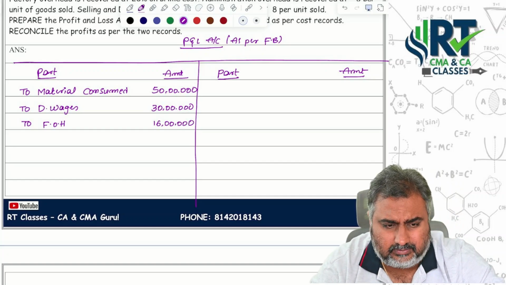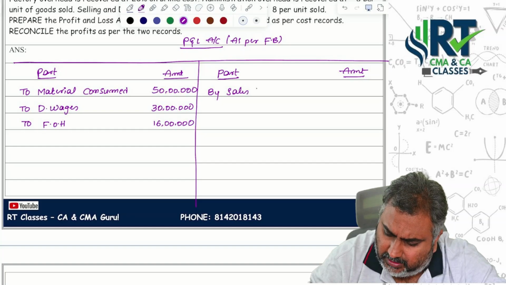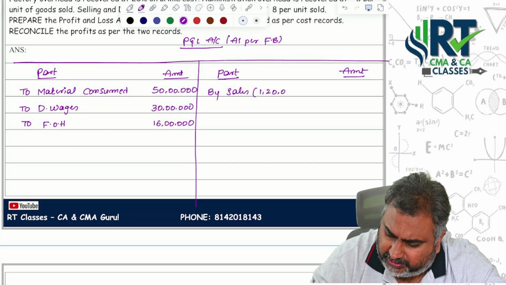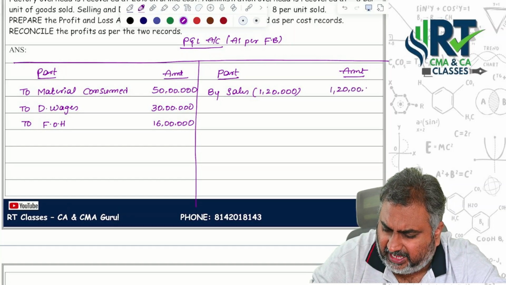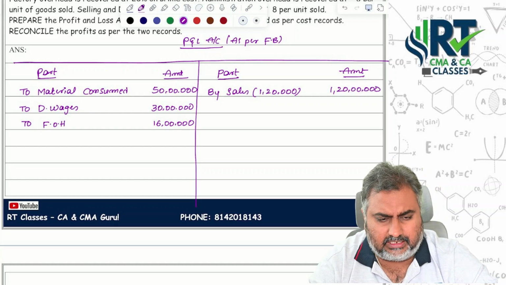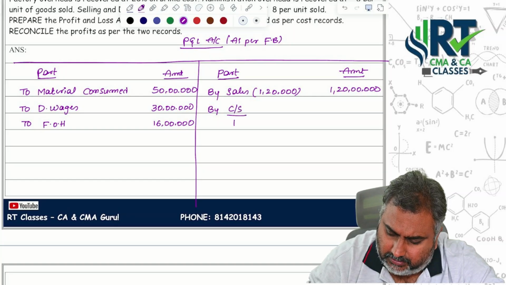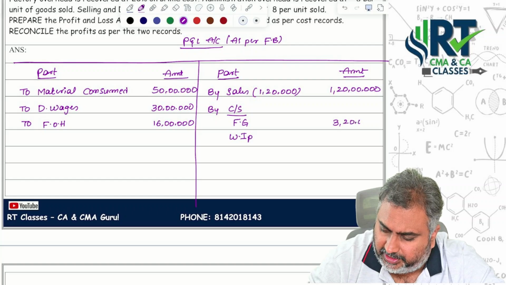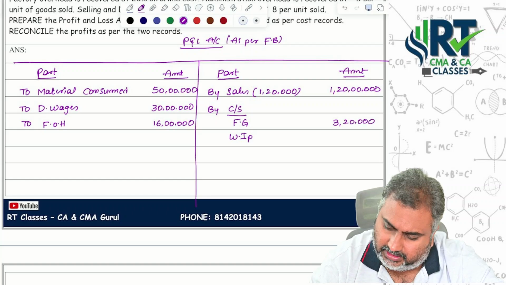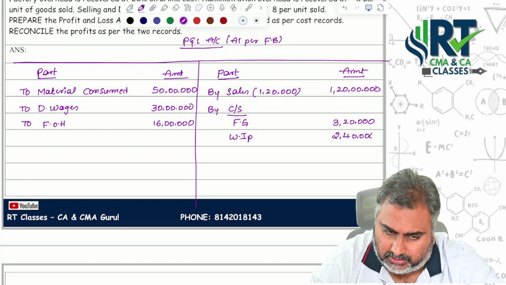Next, sales: 1,20,000 units, amount given 1 crore 20 lakhs. Next, by closing stock, under that you have finished goods 3,20,000 and work in progress 2,40,000 given in the question.